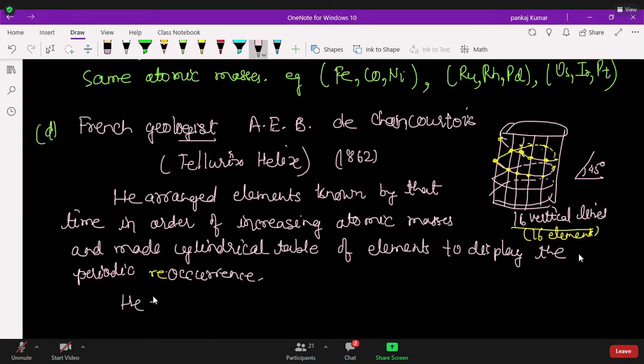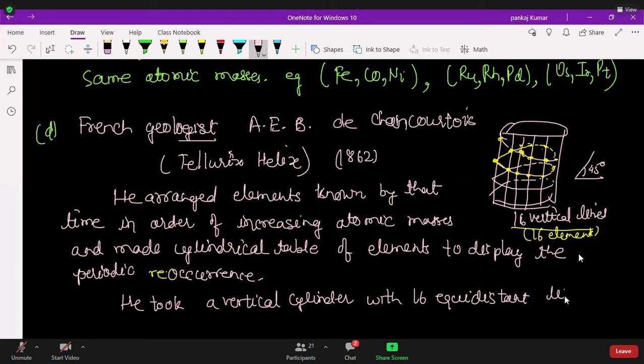He took a vertical cylinder with 16 equidistant lines on the surface of the cylinder. I think now things will be clear.